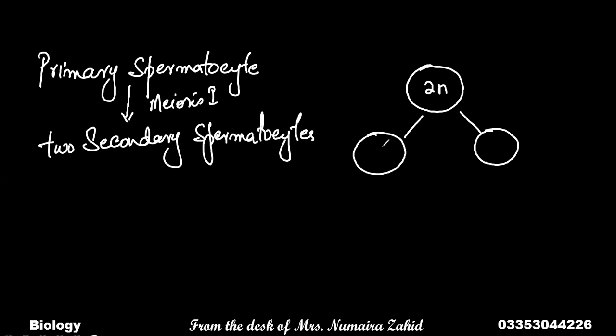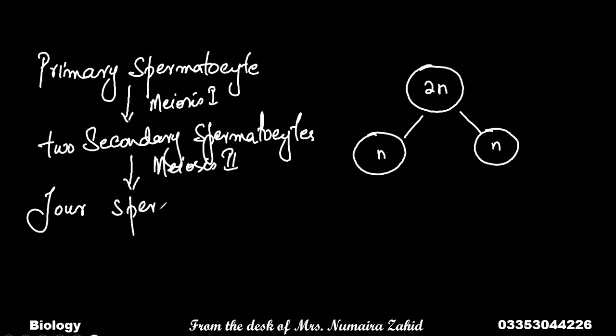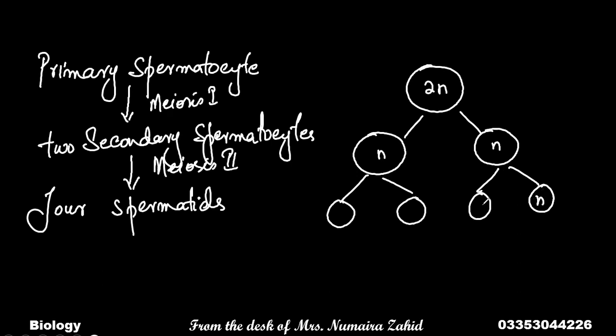These secondary spermatocytes are haploid, and these two secondary spermatocytes will undergo meiosis 2, and they will produce 4 spermatids. Each of these will produce 2 more spermatid cells.